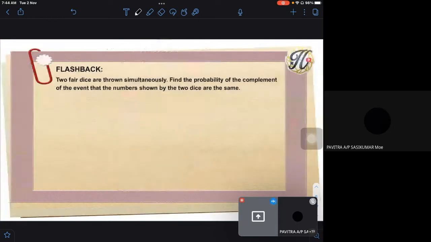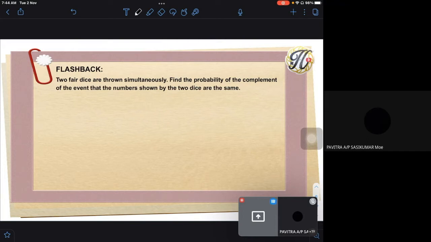Okay, so another example. 2 fair dice are thrown simultaneously. If one dice is thrown, you have 6 possible outcomes, right? 1, 2, 3, 4, 5, 6. Find the probability of the complement of the event that the numbers shown by the 2 dice are the same. How to do this? If there is 1 dice, there are 6 possible outcomes, right? Now when 2 dice are thrown, what is the sample space? Total of the sample space.